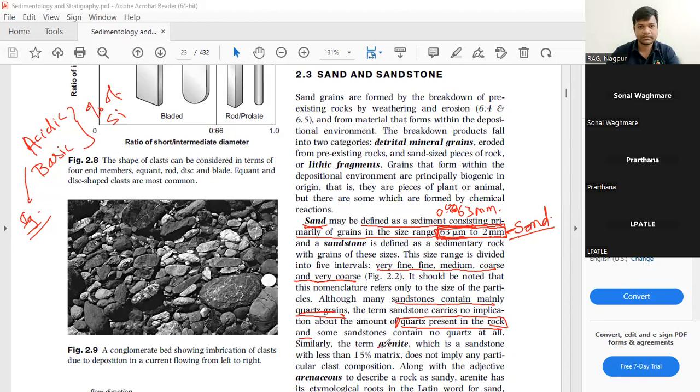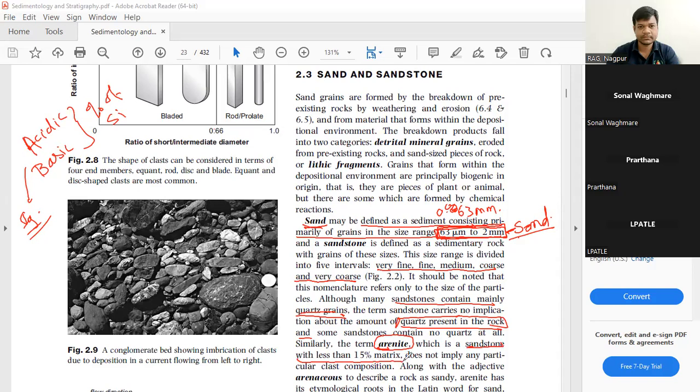This is called arenite. So this is the scientific terminology: not just sandstone, but the word arenite should be used. Now what is arenite? Arenite is sandstone with less than 15% matrix.